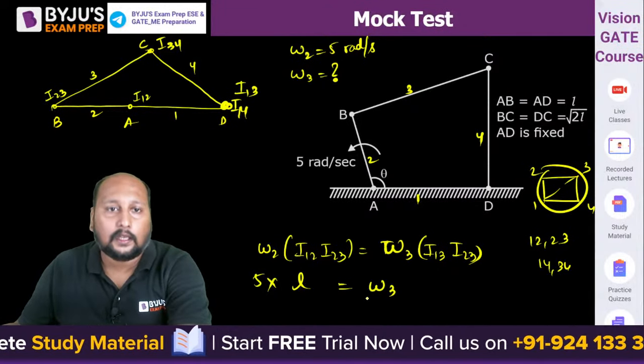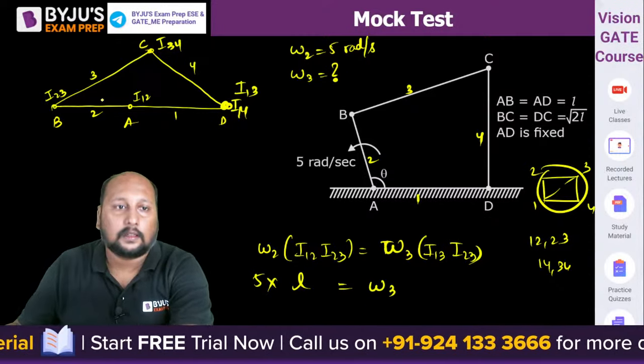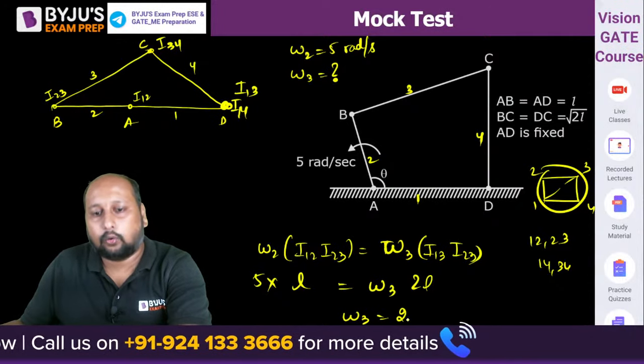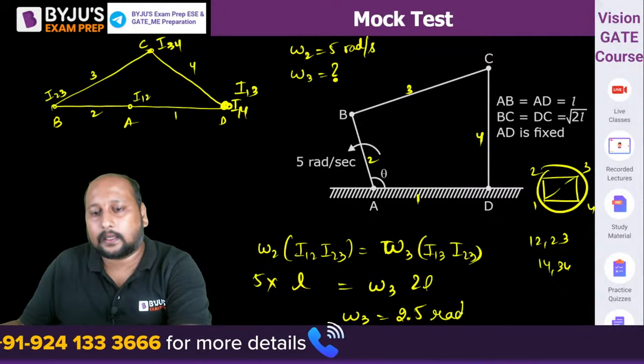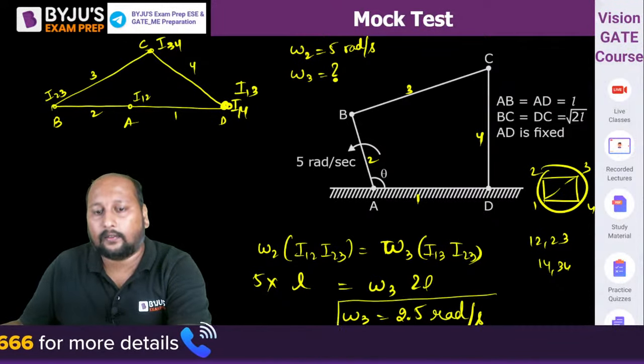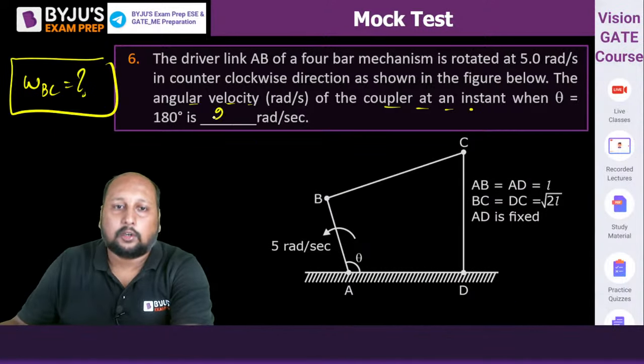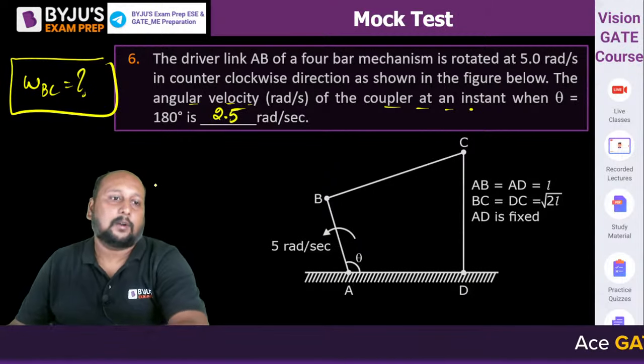Acha, I13 and I23. I13 and I23. This is 2L. 2.5 radian per second. 2.5 radian per second, right? Perfect. So here we can say 2.5 radian per second. NET problem tha, simple question.